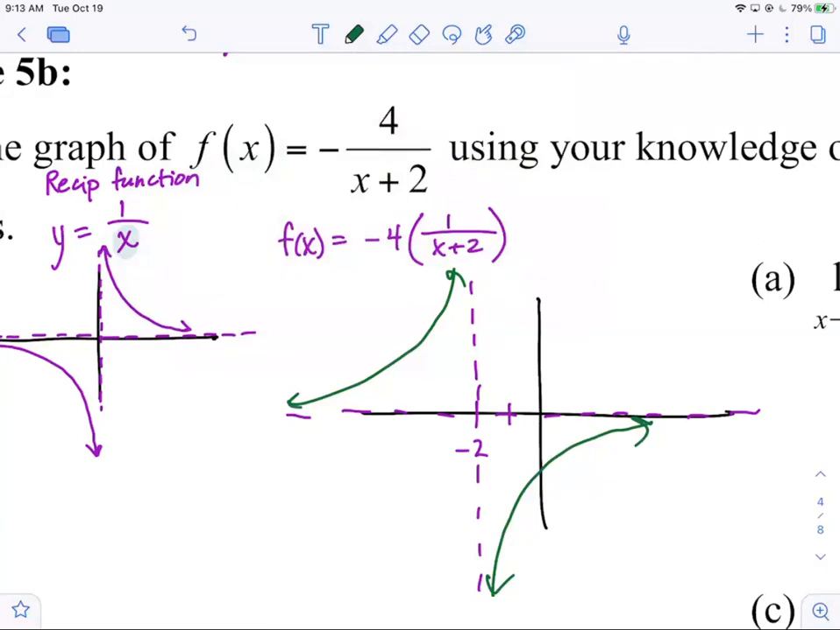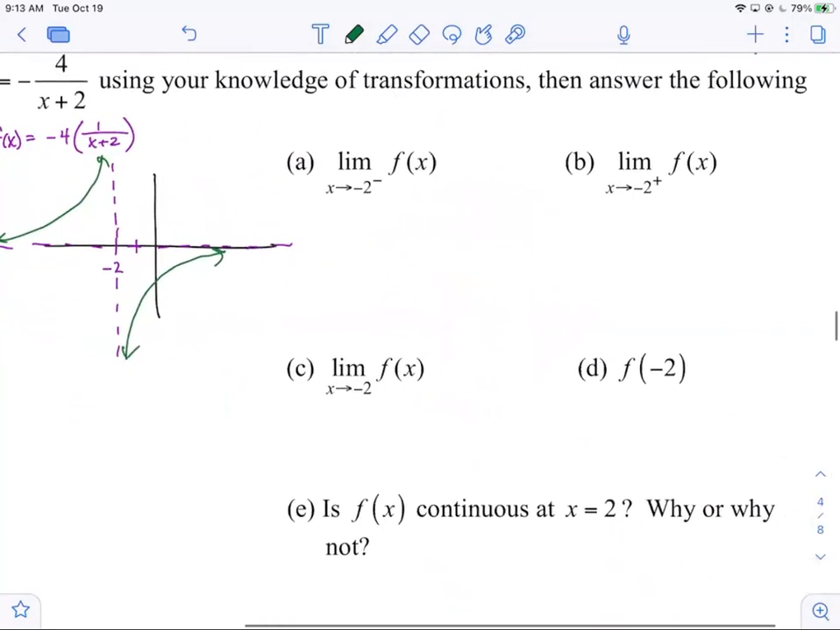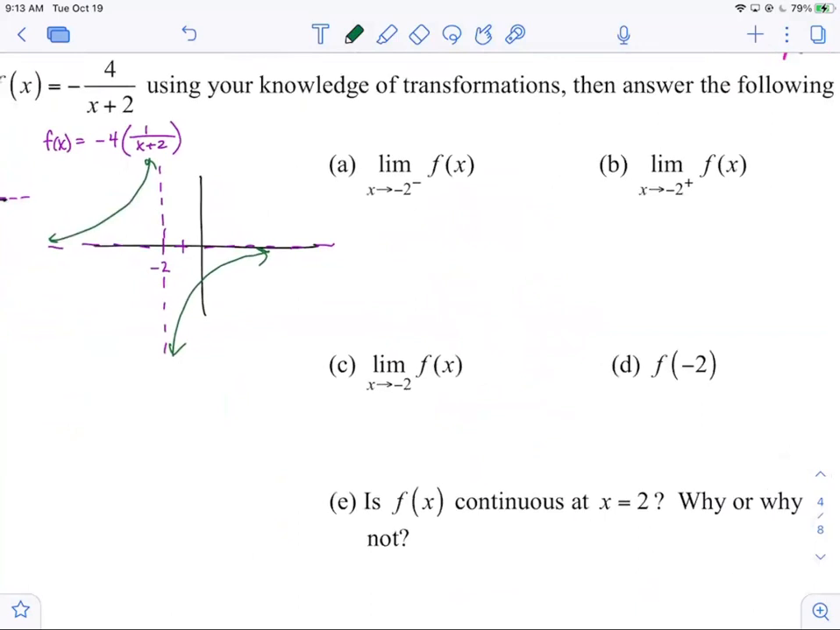Okay, now that we know what the graph looks like, go ahead quickly and answer these 5 questions. Okay, on your mark, get set, go. I'm going to take attendance.